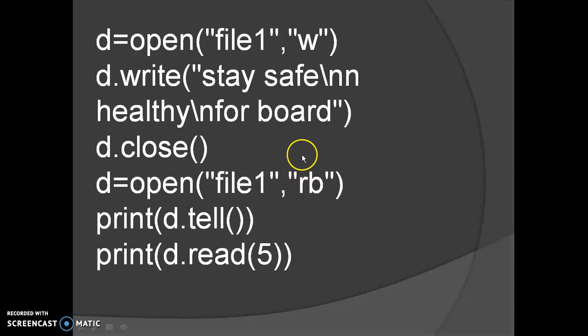So when this file is opened, we can move the file pointer with a negative offset, because now it is opened for us in binary mode.